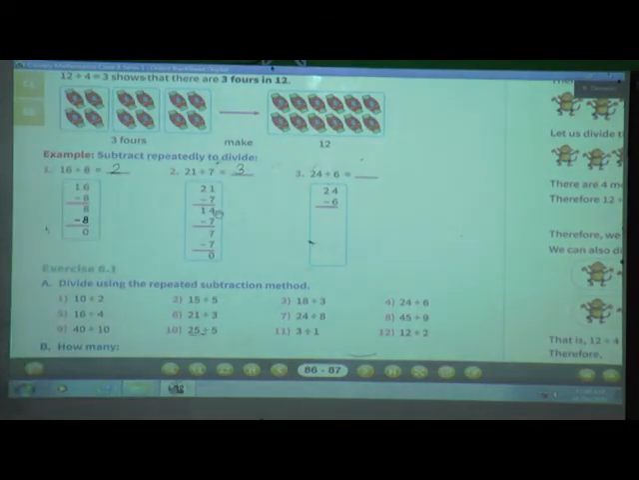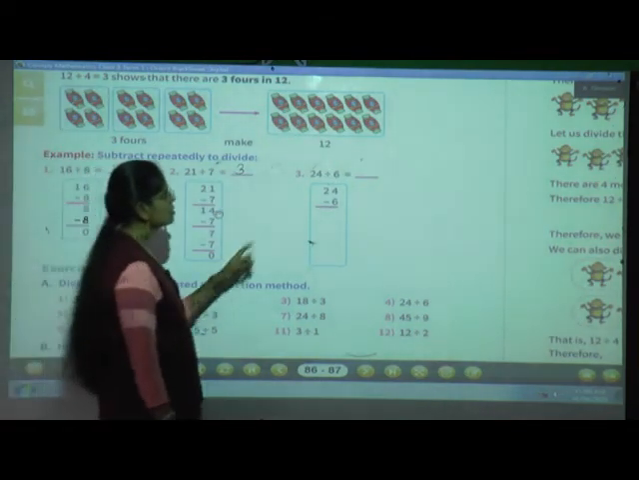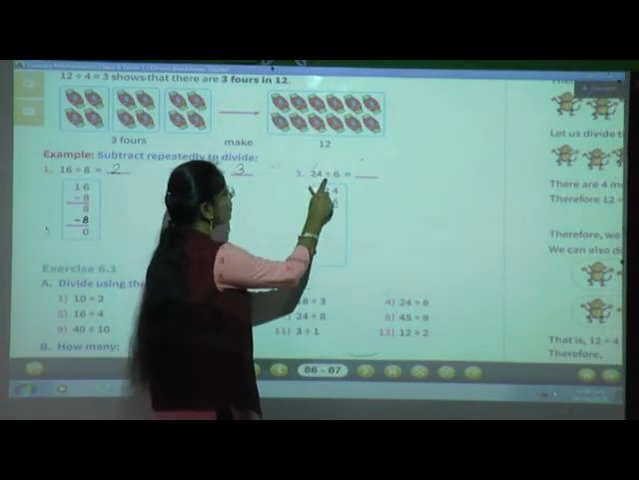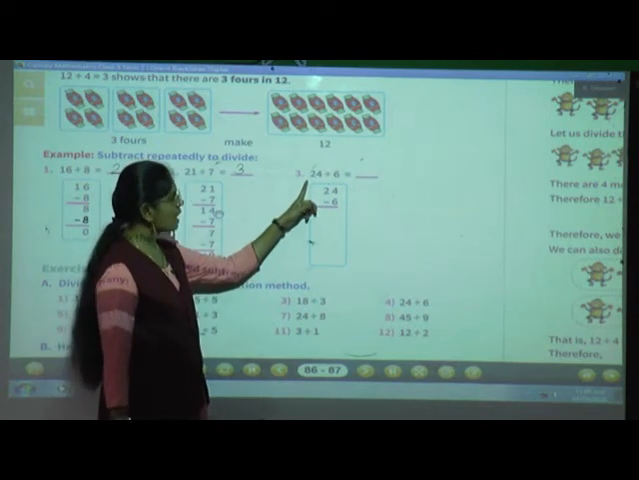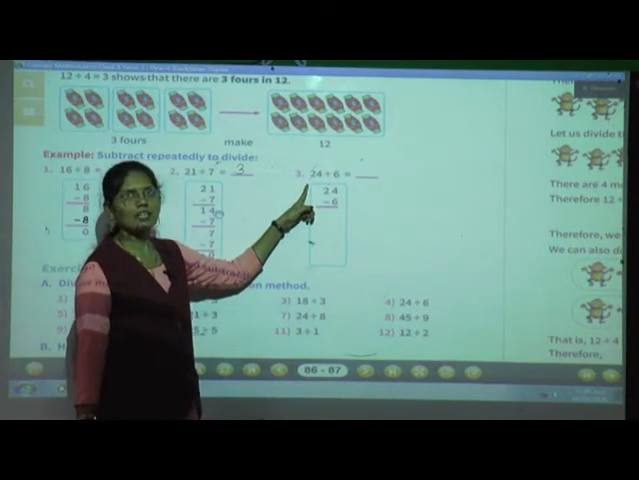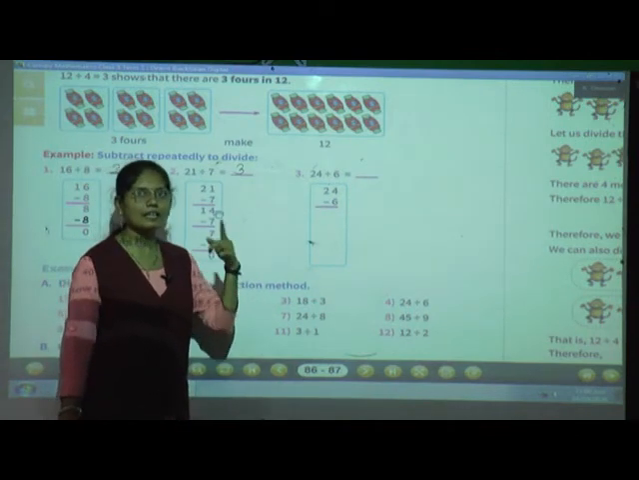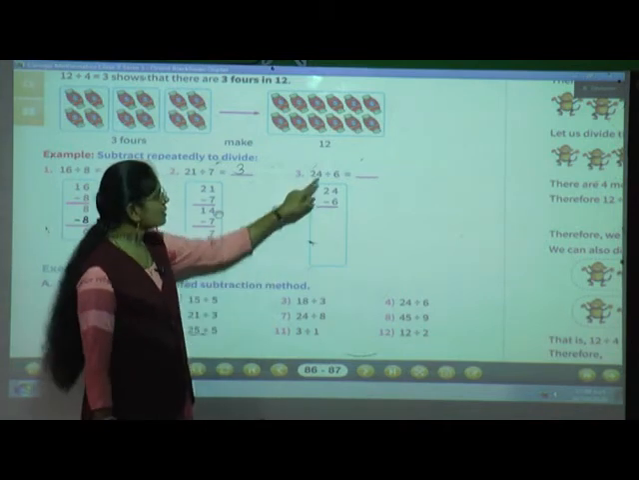Okay, then this third example, 24 divided by 6. Now what do we have to do? We have to solve this example by the repeated subtraction method. Repeated means again and again we have to subtract these numbers.